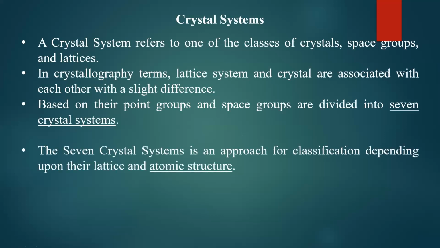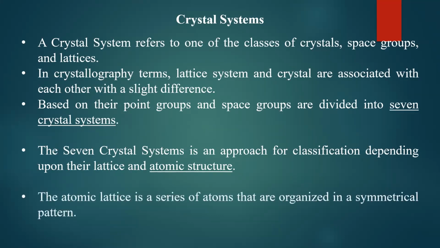These 7 crystal systems are an approach for classification depending upon their lattice and atomic structure. Basically, the lattice structure and atomic structure are used to classify the crystal systems. So there are totally 7 crystal systems in nature, only 7, based on the point group and space group they belong to.